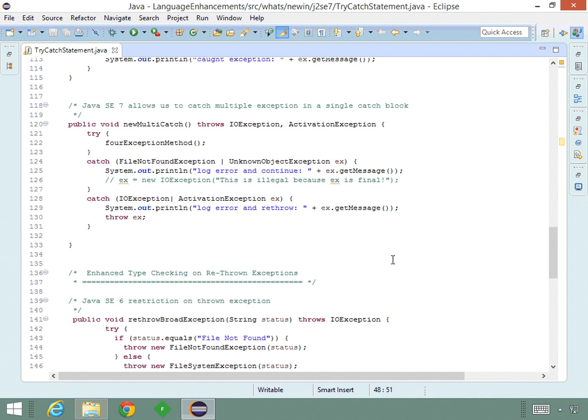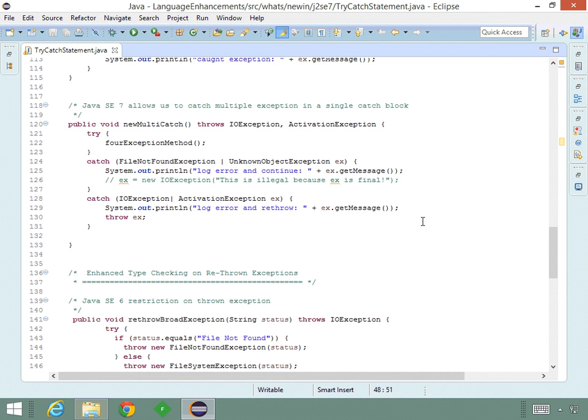Our new multi-catch method uses the Java SE7 feature of catching multiple exceptions in a single catch block. We separate the exceptions with this bar character. Now it's easy to see we only have 2 actions, and the exceptions that create each of these actions. This code is also more efficient, as the bytecode for multiple exceptions is smaller than the many catch blocks.